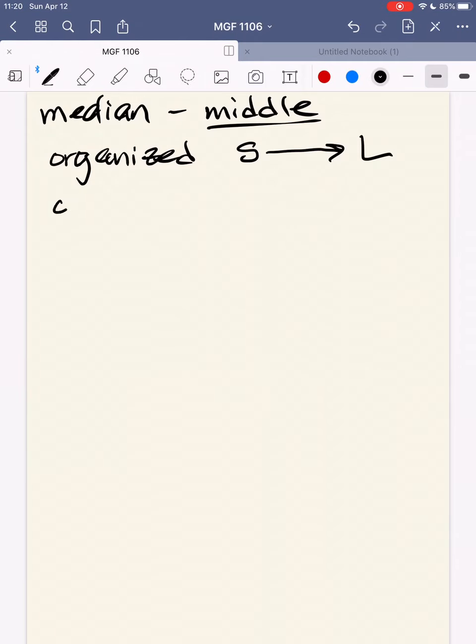If our data set has an odd number of data points, not odd numbers themselves, but an odd number of data points, let's say 9 or 7, then that middle number will be your median, because there'll be one number that's exactly in the middle. If you have an even number of data points, 6, 12, whatever, then we take our 2 middle data points and divide them by 2.